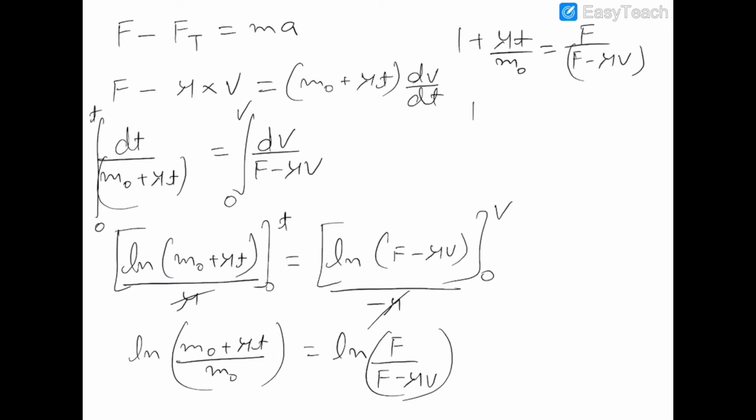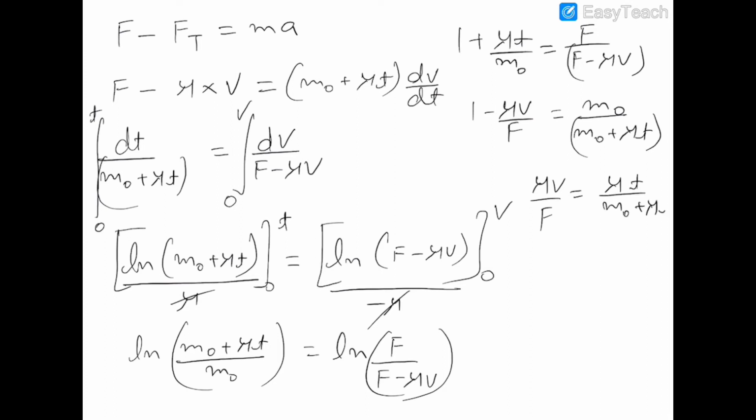So 1 minus mu v by F is equal to m naught upon m naught plus mu t, and therefore mu v by F is equal to mu t upon m naught plus mu t. I have taken the LCM. You can understand it. So cancelling this mu with mu, v will be equal to Ft divided by m naught